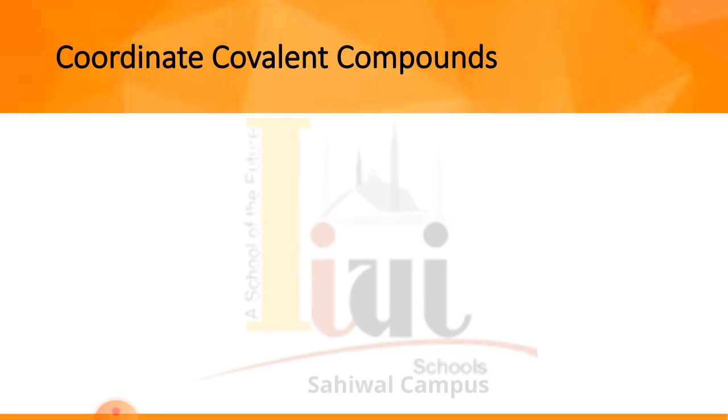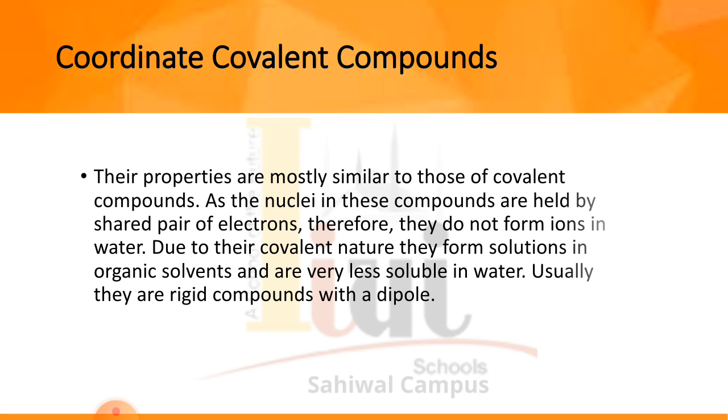The next is coordinate covalent compounds. Their properties are mostly similar to those of covalent compounds. Coordinate covalent compounds are formed basically by an acceptor and donor relationship. The acceptor is the type of atom, molecule or ion that will gain electrons from the donor, and the donor is the atom, ion or molecule that will give up its electron to the other atom.